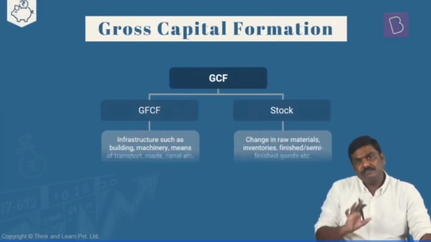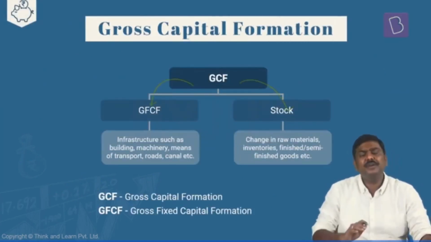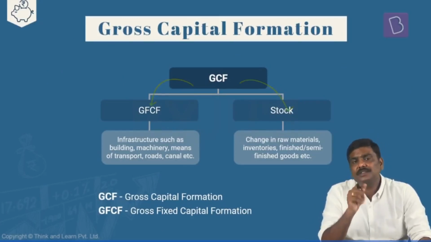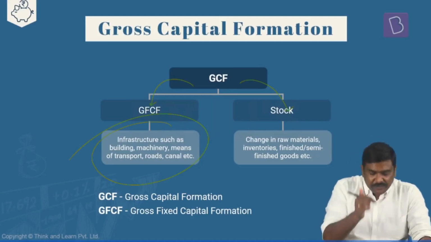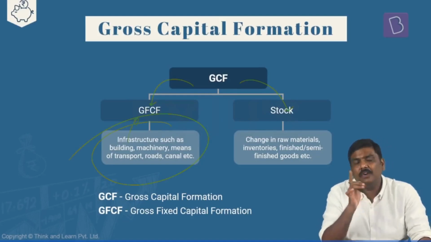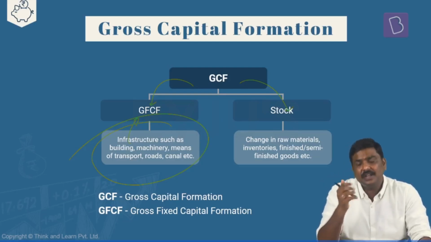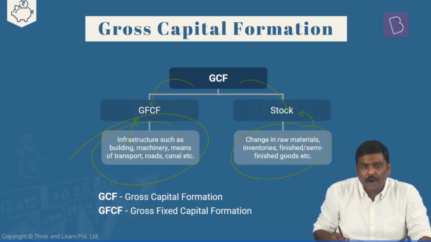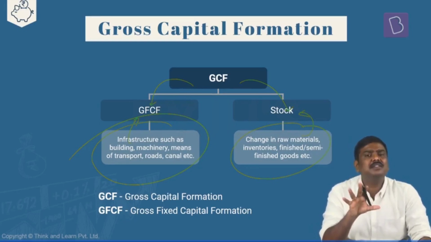Now the third very important point, the gross capital formation generally is divided into two parts. Okay, the gross capital formation is generally divided into two parts. One, assets such as infrastructure are referred to as gross fixed capital formation, and assets such as stocks or inventories are referred to as stock. And please understand, both of them are assets. No doubt, both of them are assets.